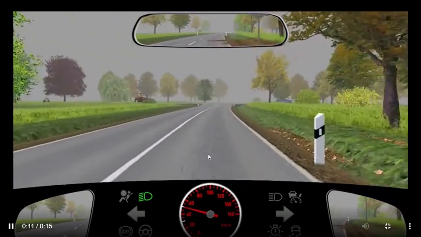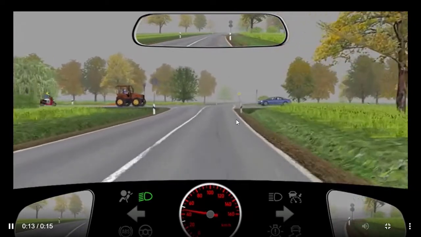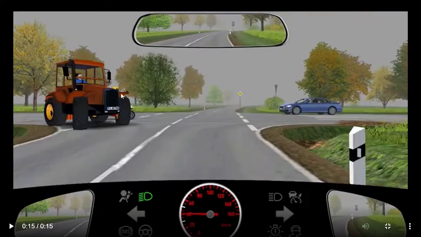You are traveling, and then you see from the right-hand side there is a car. You see the tractor is coming from the left, you are on the priority road. If you see this sign, you are on a priority road, so the traffic coming from right and left will have to wait until you have passed the junction. But you see, this car is not a problem, and from the left-hand side, the tractor is also not a problem. Tractor is in its own lane.